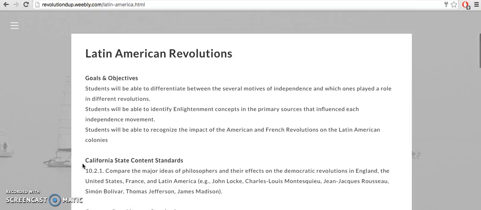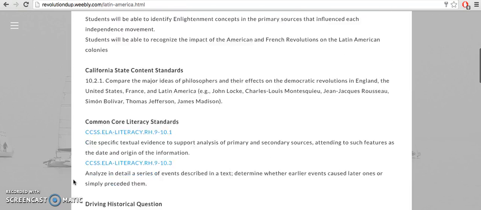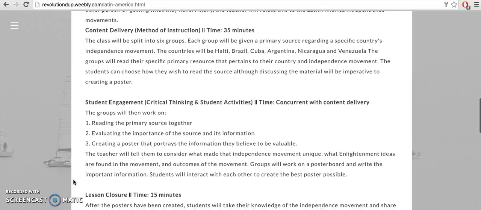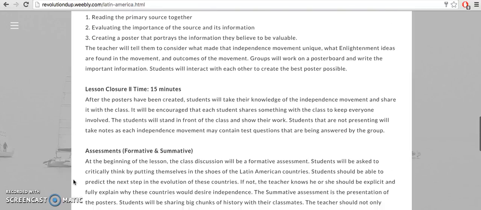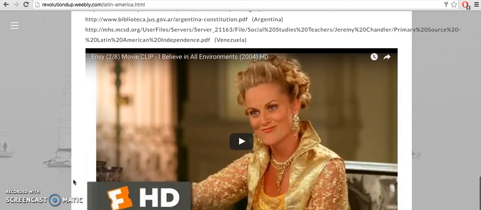This is going to be probably the most difficult assignment because the primary sources are from Latin American origins. So it's not only a different country, it's a different culture, it's a different setting, and it's something that you can't really just understand immediately. So the reading is a little difficult in this section. This is, like I said, the most difficult lesson of all of them.